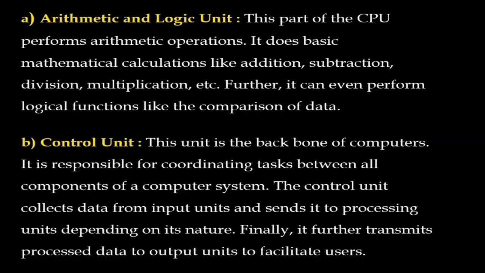The control unit collects data from input units and sends it to the processing unit depending on its nature, and finally sends processed data to the output unit for the users. In short, it controls the data in the computer system.